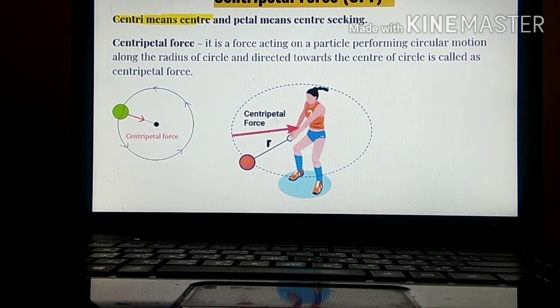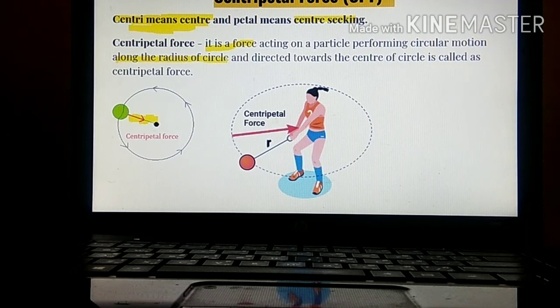Whenever particles are moving in a circular manner, there is a force which binds the particle towards the center. That is called a centripetal force. Let's see the definition. If the force acting on a particle performing circular motion is always directed towards the center, it is called a centripetal force.